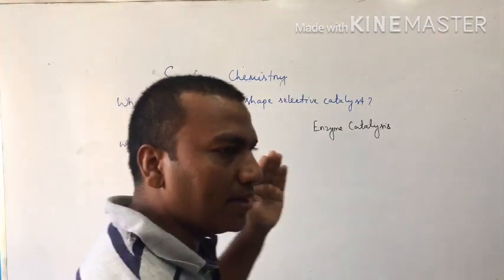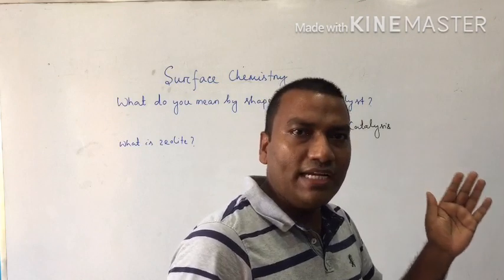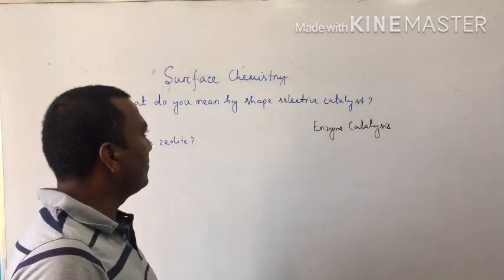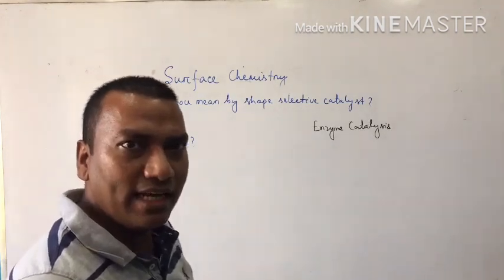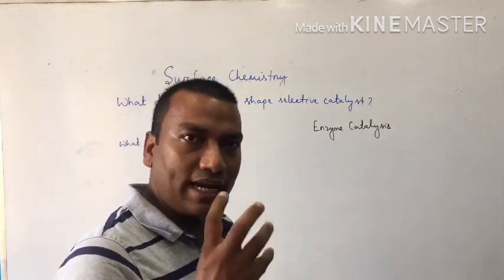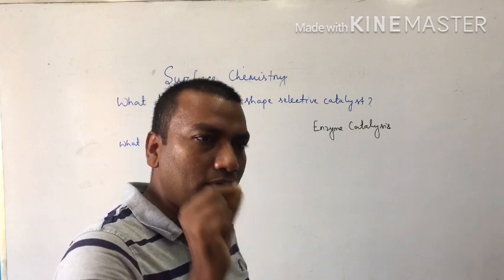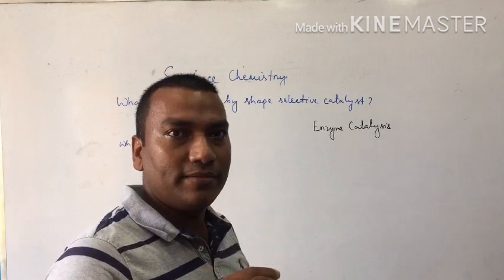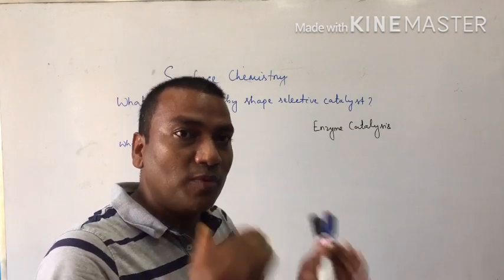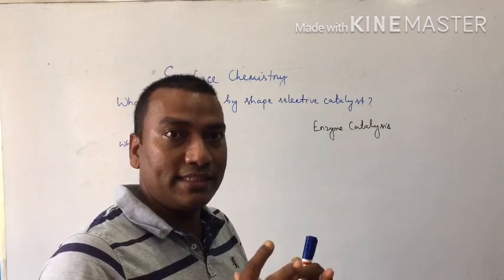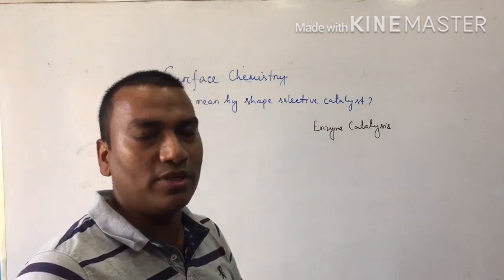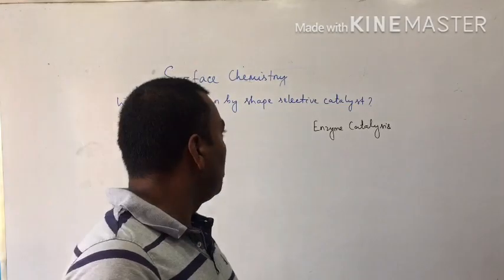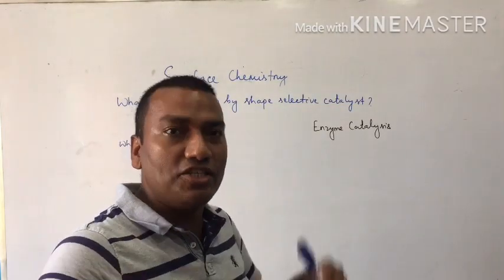And which one is called shape-selective catalyst? Zeolite is called shape-selective catalyst. Got the idea? Okay, it means the catalytic reaction depends upon the particle size or the pore structure of the catalyst. That means if the catalyst is microporous, then this catalyst is a very good catalyst for the chemical reaction. Okay. So zeolite, next is, sir, what is zeolite?